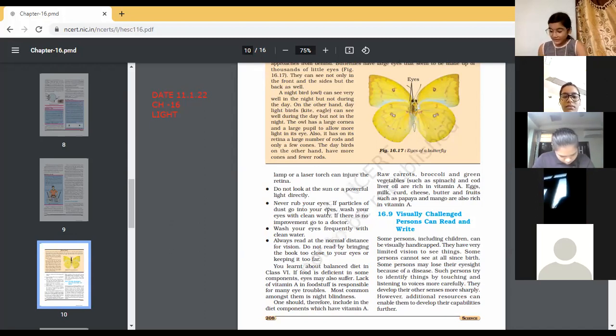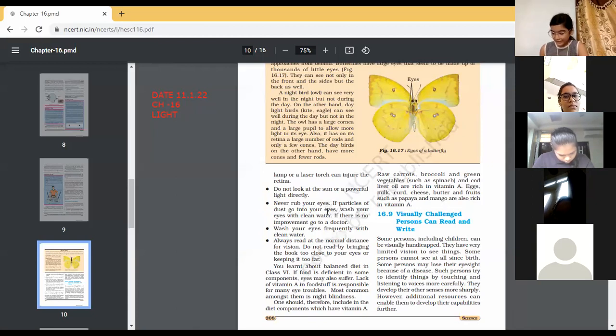A visually impaired person can read and write. Some persons, including children, can be visually impaired. They have very limited vision to see things. Some persons cannot see at all since birth. Some persons may lose their eyesight because of a disease or an injury.